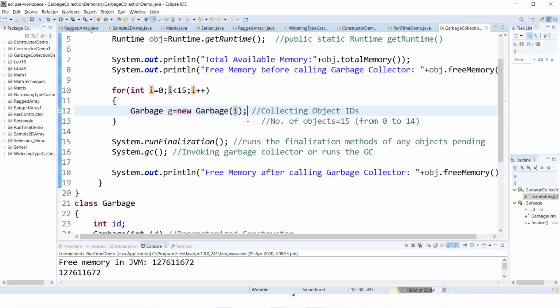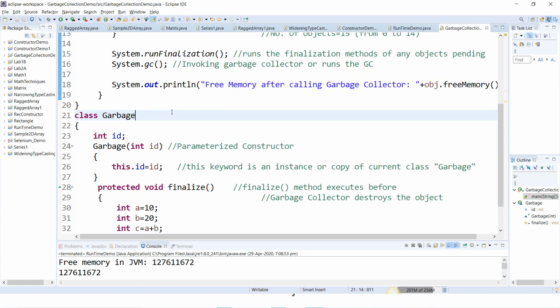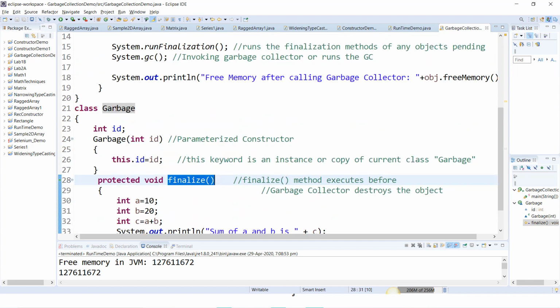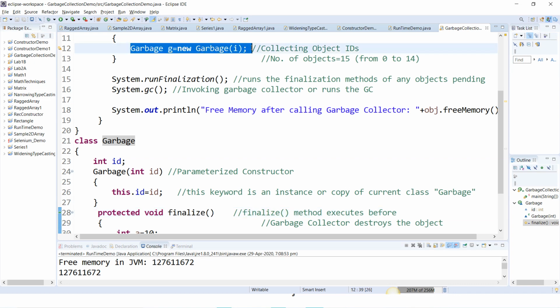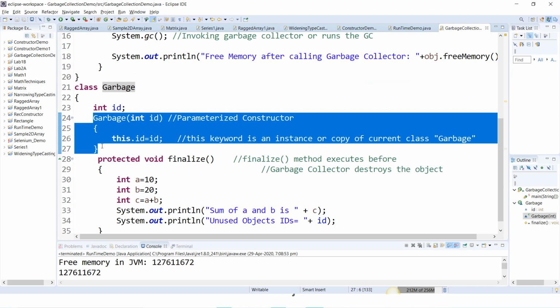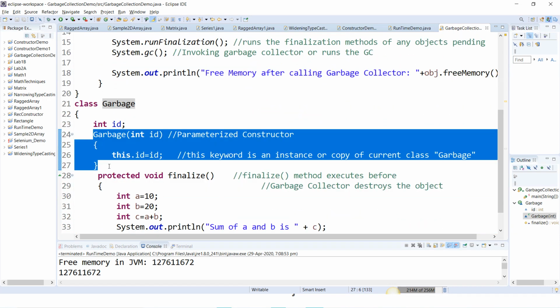As soon as you create the object, note that Garbage is not an inbuilt class. It is a user defined class only. Where is that class defined? Here. Inside this Garbage class, we have a constructor and a variable id, and also a finalize method. Now what happens, how many times does this object get created? 15 times. As soon as the object gets created, the constructor block gets executed. How many times? 15 times, because i is equal to 0 to 14, right?